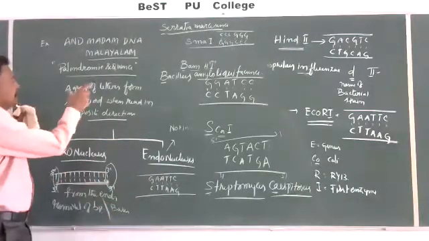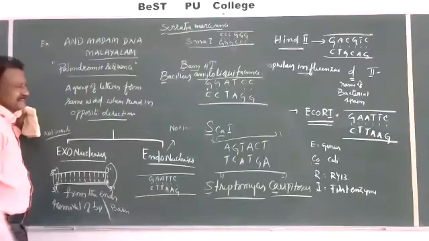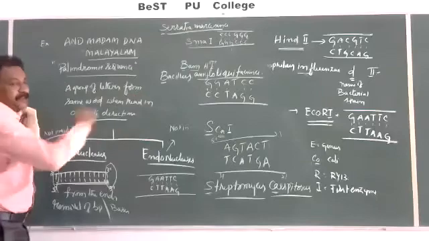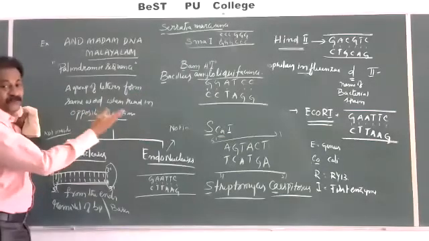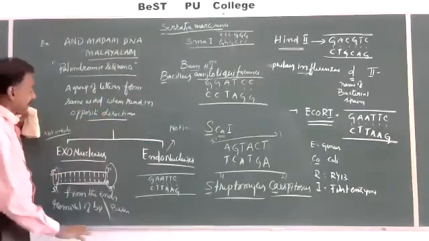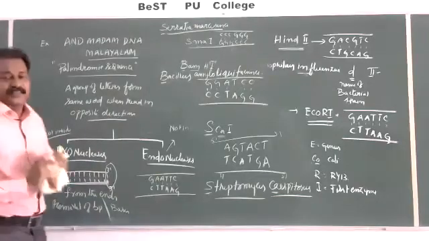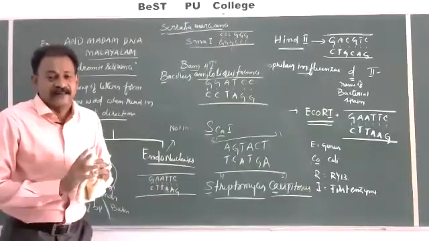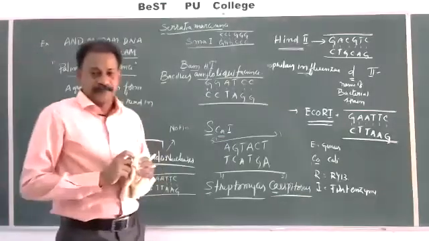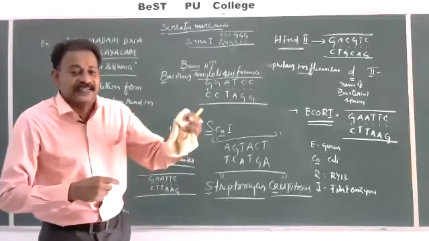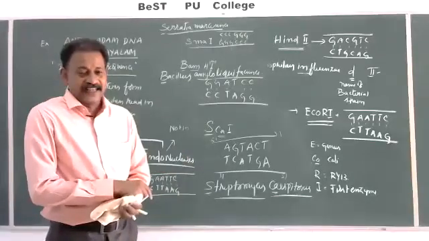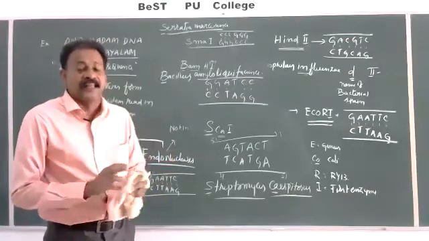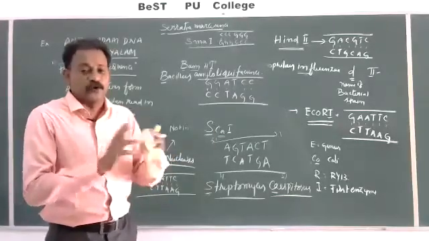Now, a palindromic sequence can be read in the opposite direction and gives the same meaning. Now, when a particular restriction endonuclease approaches the DNA, if it has its recognition sequence in the DNA, how is it going to cut, where is it going to cut?